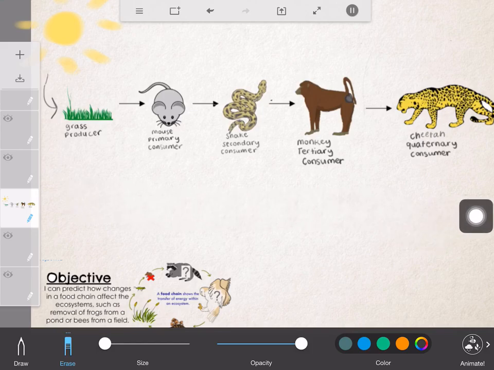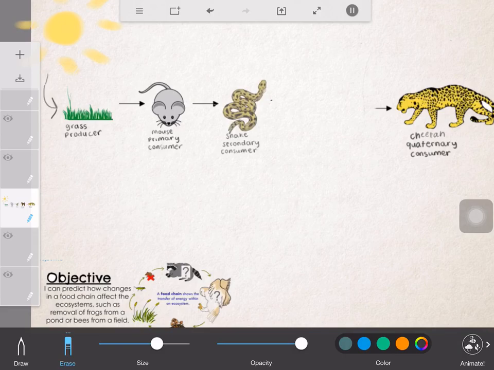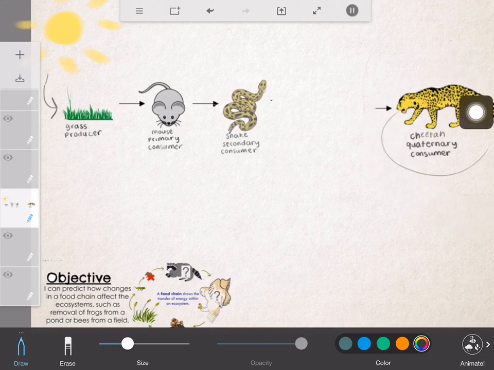But what would happen if I took my eraser and I erased this monkey? This monkey didn't exist anymore. What would happen? Let's make a prediction. So if this monkey was not here anymore, then the cheetah wouldn't be able to get energy for anything.